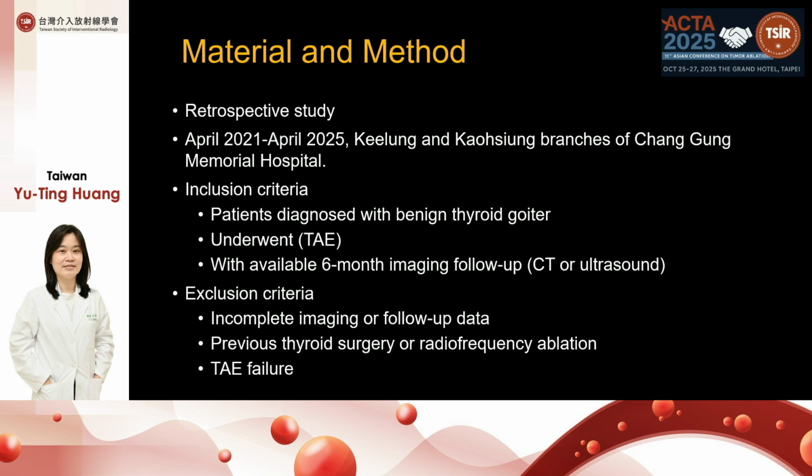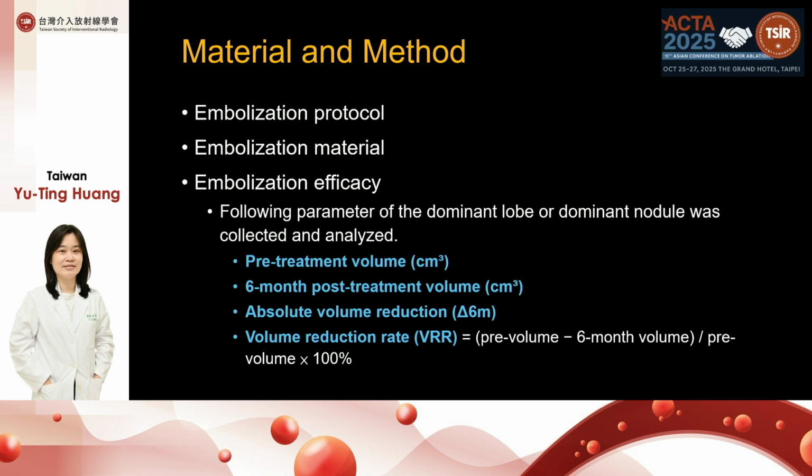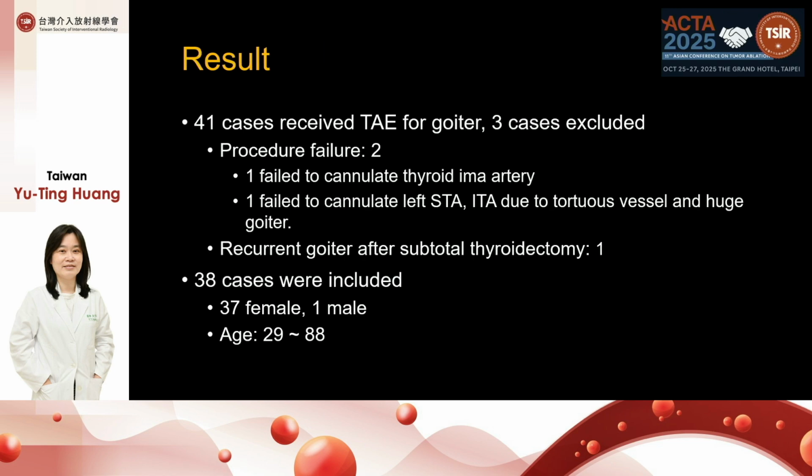We excluded patients with incomplete imaging or follow-up data, previous thyroid surgery or radiofrequency ablation, and technical failure. We analyzed the embolization protocol, embolic material, and embolization efficacy. The primary endpoint was the volume reduction rate at 6 months of the dominant lobe or the dominant nodule.